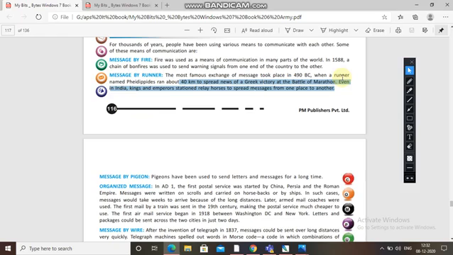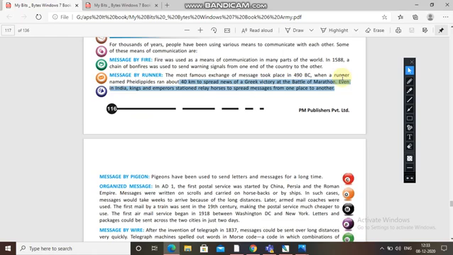The next one is message by pigeon. Things changed a little bit. Now people used pigeons. They tie the message to their legs and send them in the direction, and the pigeon knows where to go. In between, if someone asks how the pigeon knows, that answer is not included in this, but pigeons know the direction because they are like pets. So pigeons have been used to send letters and messages for a long time.